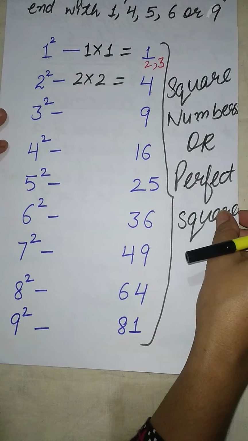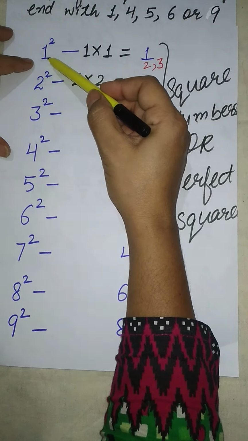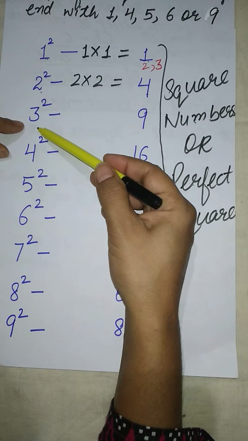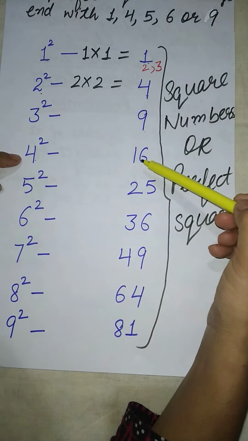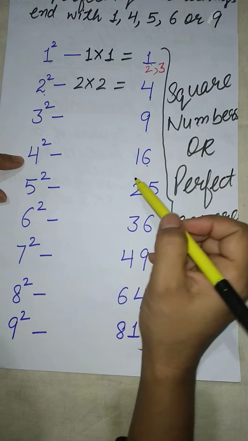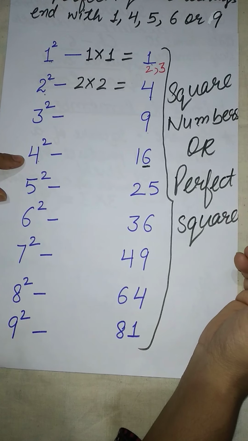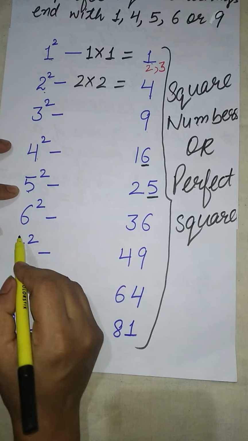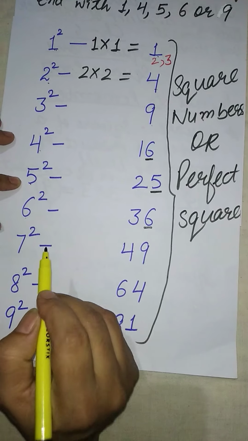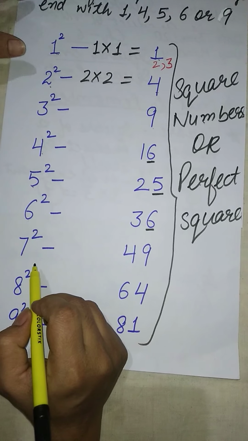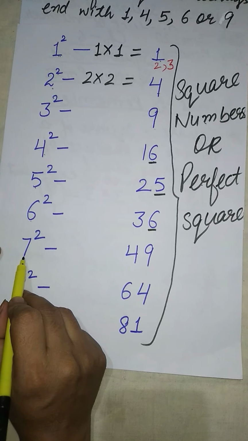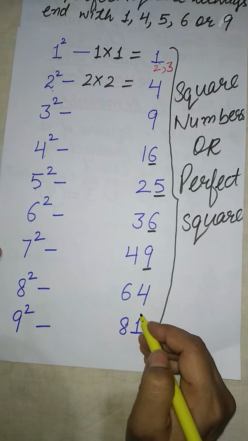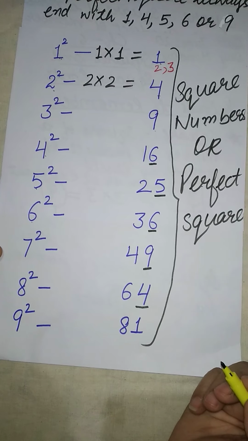You can see from here the square of 1 is 1, 2 is 4, 3 is 9, 4 is 16 and the unit digit is 6. 5 is 25 and the unit digit is 5. 6 is 36 and the unit digit is 6. In the same manner, the square of 7 is 49, the unit digit is 9. Square of 8 is 64 and the unit digit is 4.